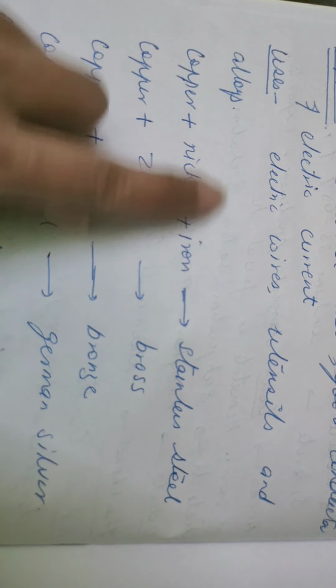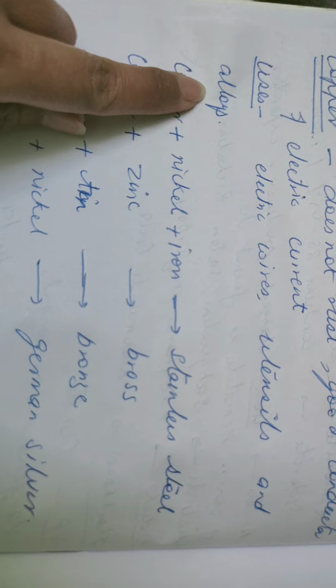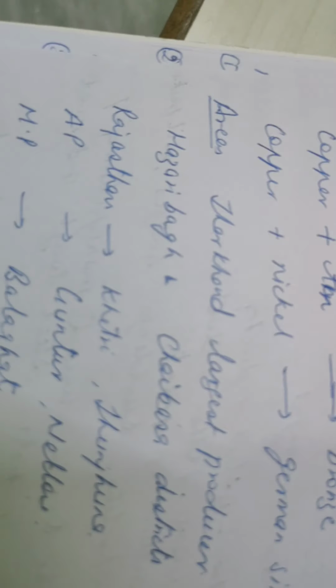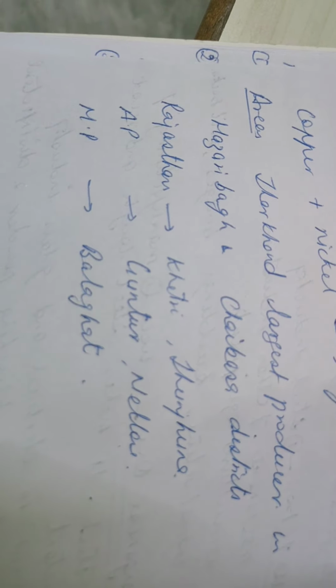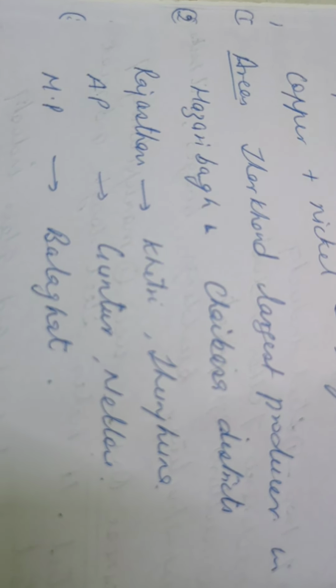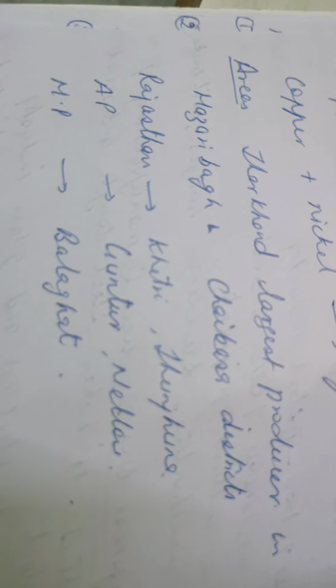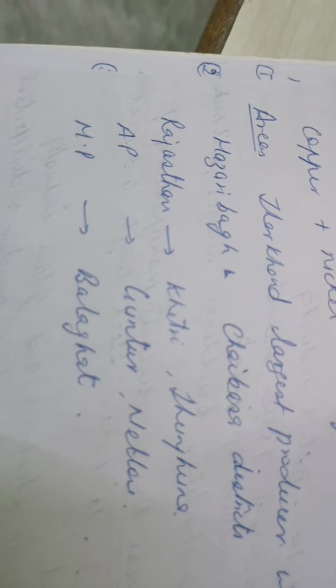So copper is widely used in the manufacturing of alloys, and it is found in the states of Jharkhand, which is the largest producer, in the Hazaribagh and Chaibasa district. In Rajasthan, it is Khetri and Jhunjhunu; in Andhra Pradesh, Guntur and Nellore; and in Madhya Pradesh, the district of Balaghat. So these you have to learn. They are given in your books.